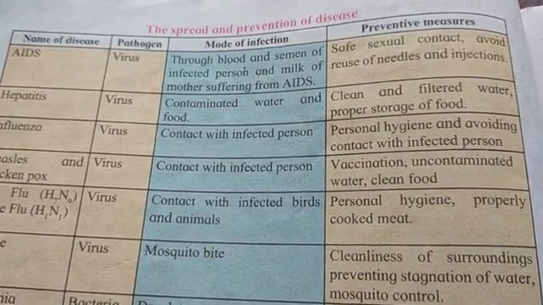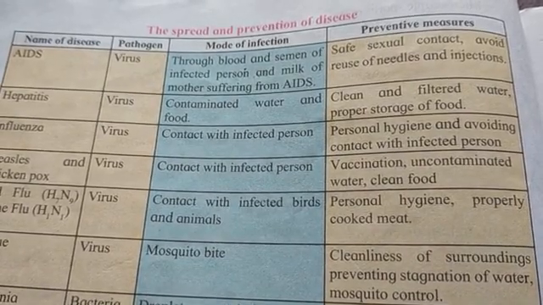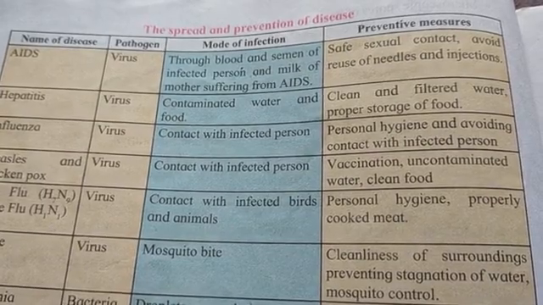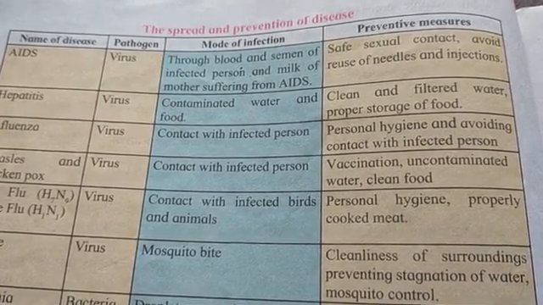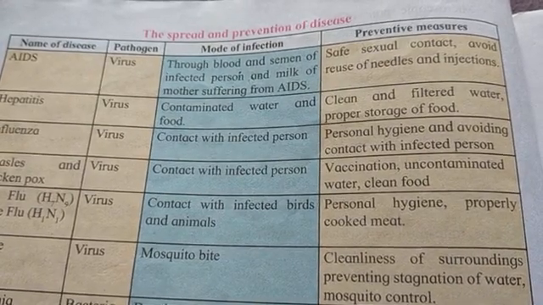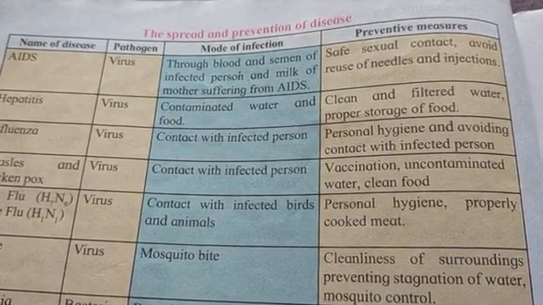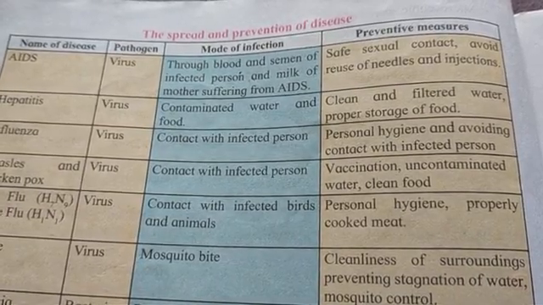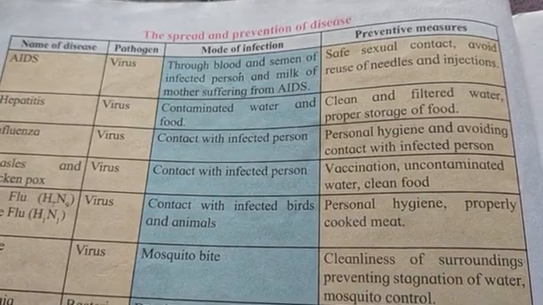You should take care of your personal hygiene, for yourself, and avoid coming in contact with a person who got infected by this type of disease.